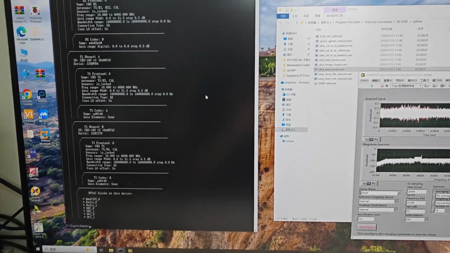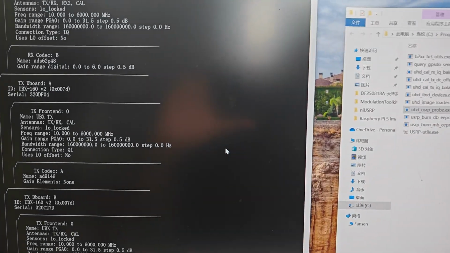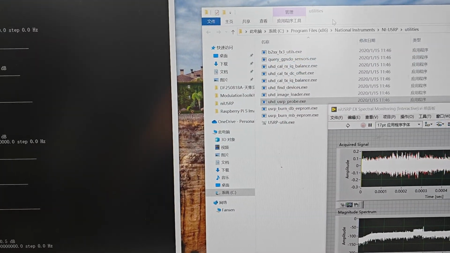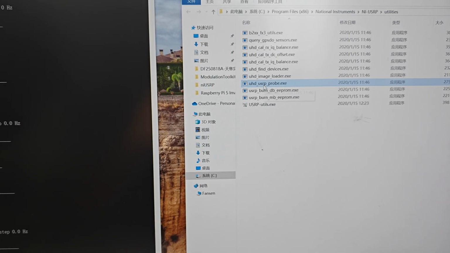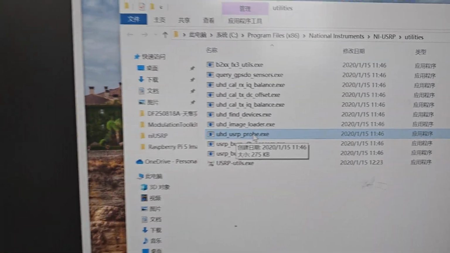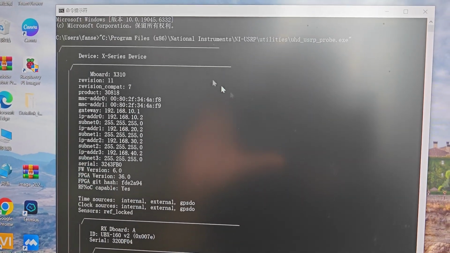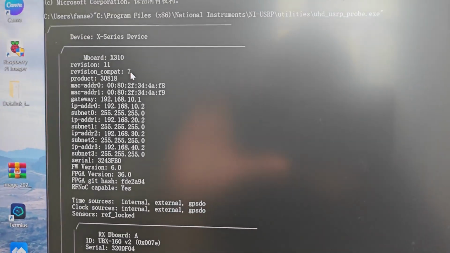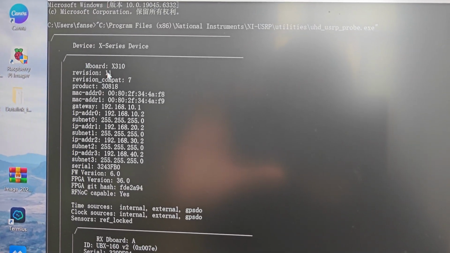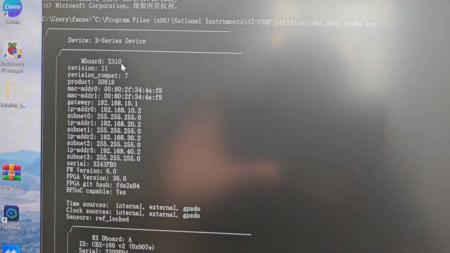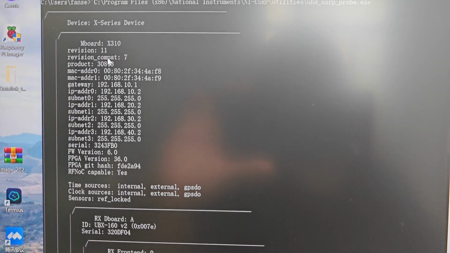Please look at the computer monitor. This is my computer monitor. I'm using the UHD tools, UHD USRP probe, and run these tools with CMD. You can see this is the motherboard X310 information.